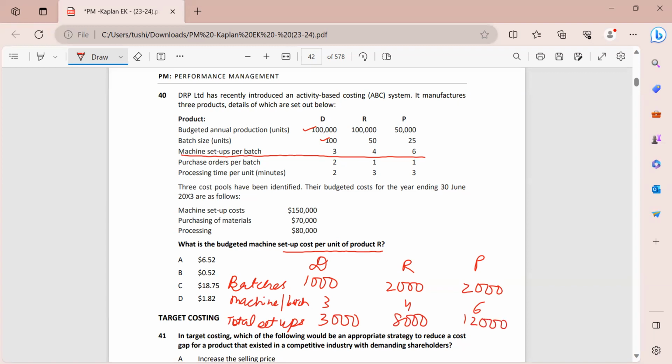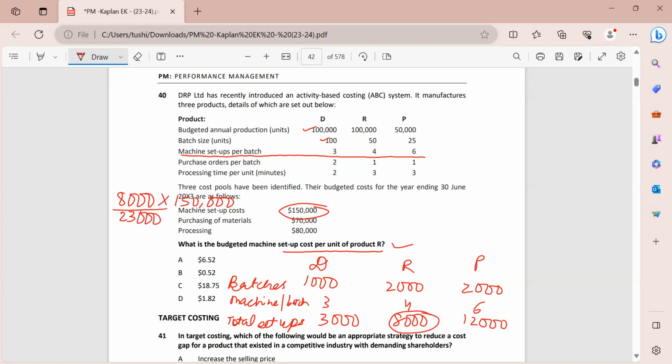So if I add 3,000, 8,000 and 12,000, I get total number of setups as 23,000. And I have to find this out for product R. So for product R, I am doing 8,000 setups. So 8,000 divided by 23,000 multiplied by the total cost for machine setup, which is 150,000. If I multiply this by 150,000, I will have my final answer.